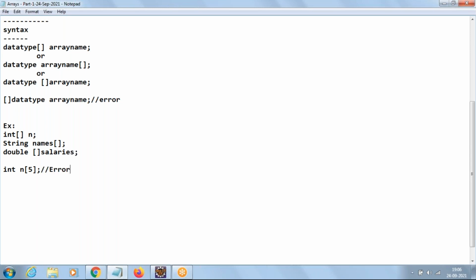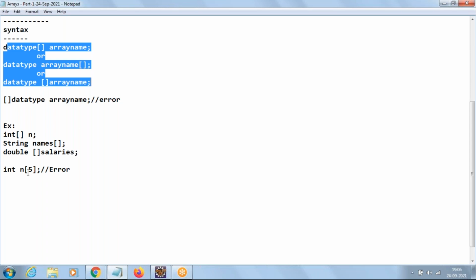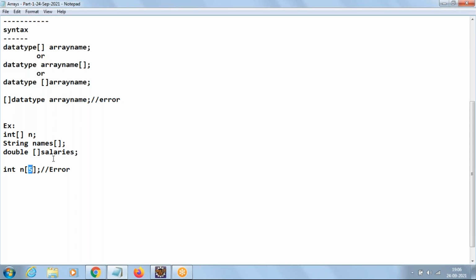This will go with error in Java. This is valid in C and C++, but in Java, this will go with error. See the syntax? In the syntax, did I mention anything about size here? No. So mentioning size while declaration goes with error in Java. The reason is, in Java, do arrays come under primitive type or reference type?